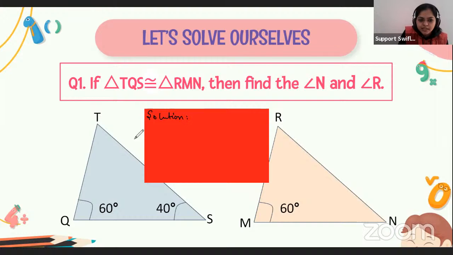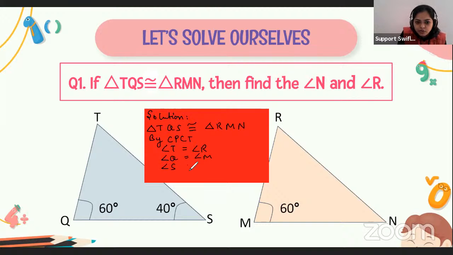So let's solve this question together. It is given that triangle TQS is congruent to triangle RMN. So we can say by CPCT, that is congruent parts of congruent triangles, angle T equals angle R, angle Q equals angle M, and angle S equals angle N.